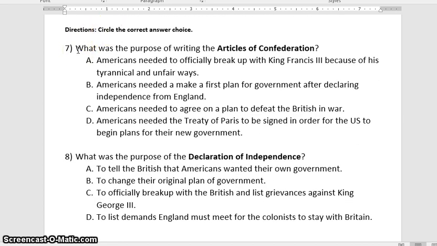Number 7. What was the purpose of writing the Articles of Confederation? It is not A. B. Americans need to make a first plan for government after declaring independence from England. C. Americans needed to agree on a plan to defeat the British in war. D. Americans needed the Treaty of Paris to be signed in order for the U.S. to begin plans for their new government. Why did they write the Articles of Confederation?